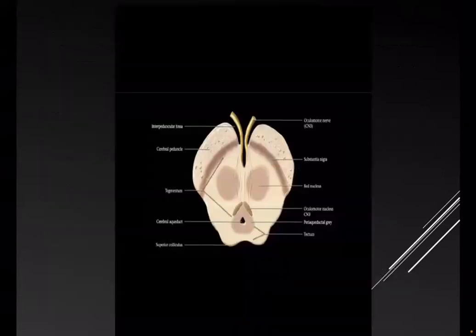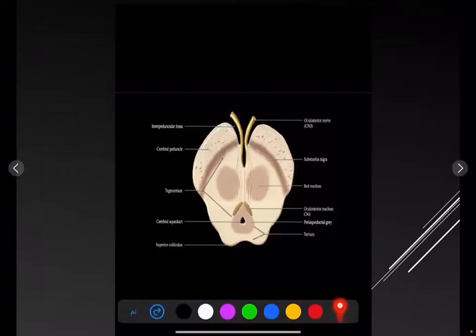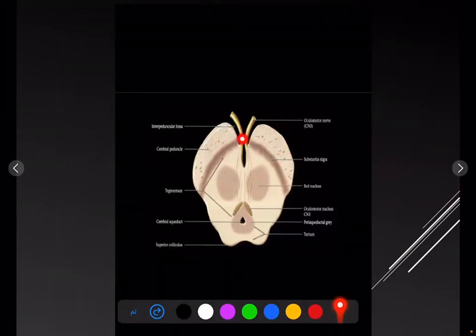And this is a diagram showing the structure of the midbrain, the anterior structure of the midbrain. This is the cerebral peduncle, which transmits the fibers from the internal capsule to the pons, and is separated from the cerebral peduncle of the other side by the interpeduncular fossa. The cerebral peduncle is separated from the tegmentum by the substantia nigra. The tegmentum contains two rounded midline structures, the red nuclei.